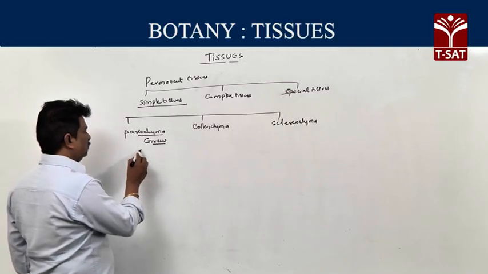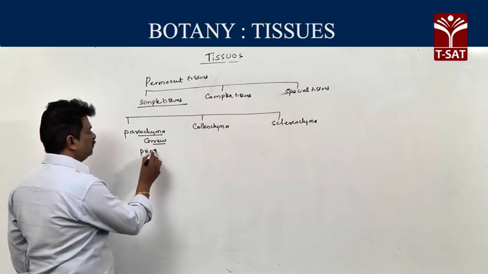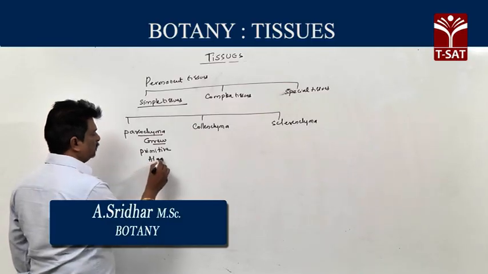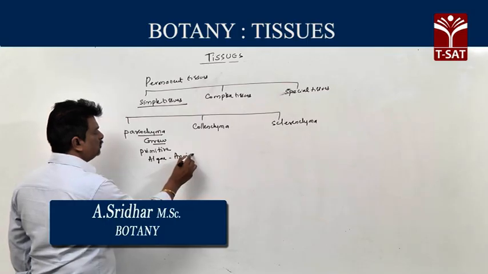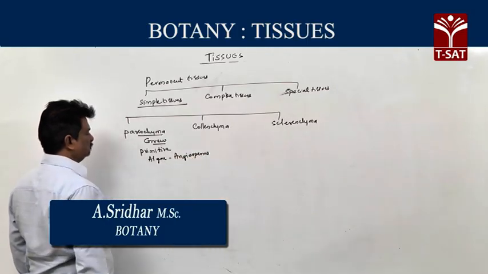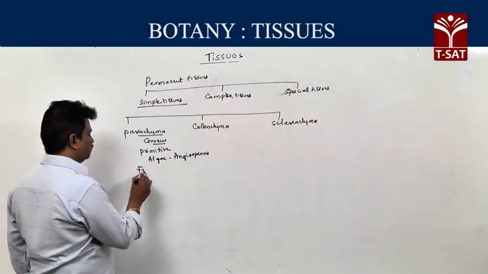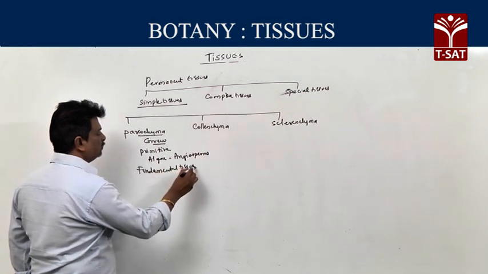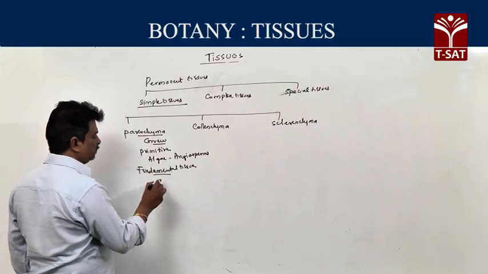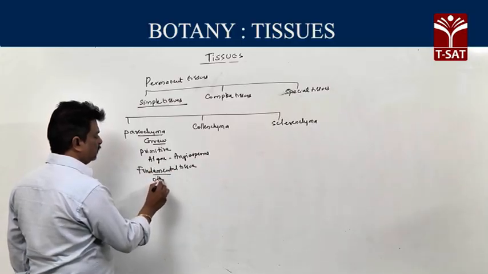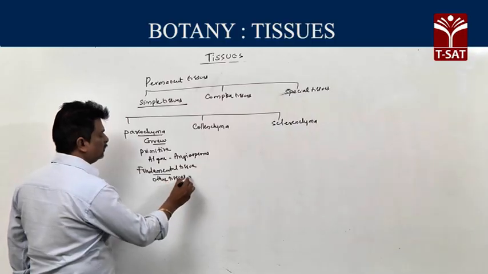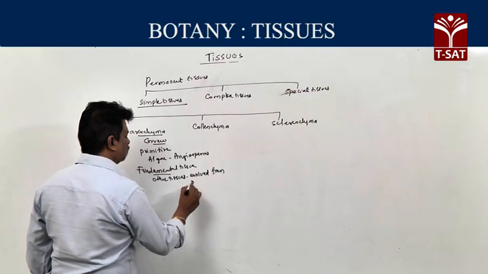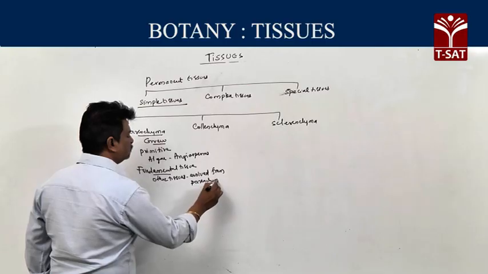Parenchyma means, first point, it is primitive tissue present from algae to angiosperms. Second one, it is fundamental tissue. Fundamental tissue means all other tissues evolved from parenchyma, so called fundamental tissue.